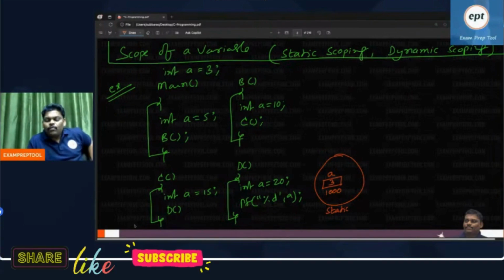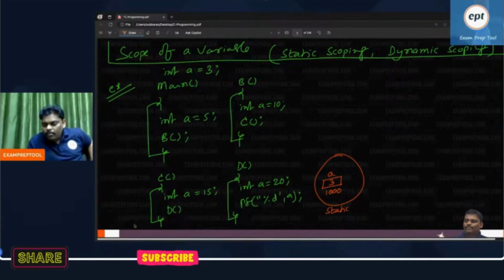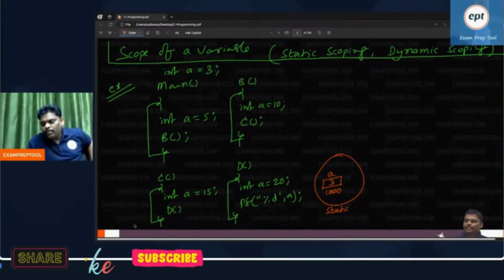Remember, before compilation it is the same program, after compilation also the same program. But before compilation, the user is understanding the program. After compilation, the processor is understanding the program.